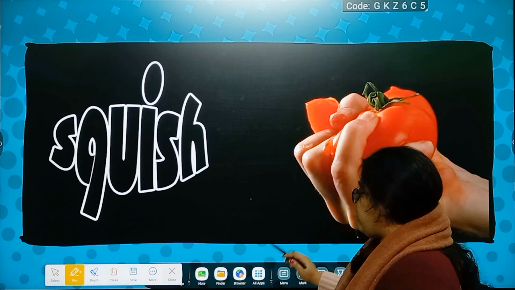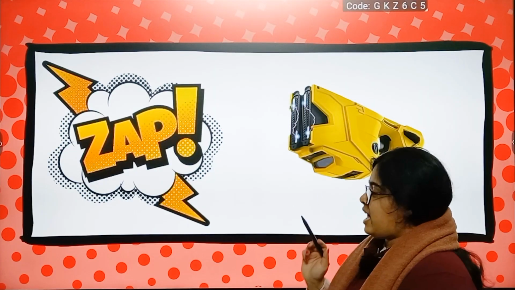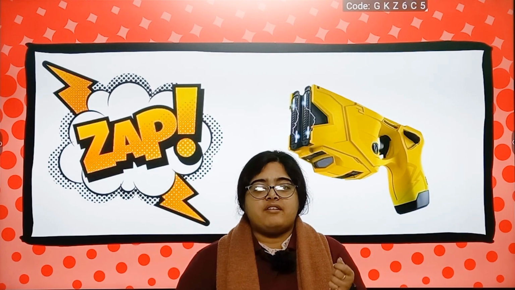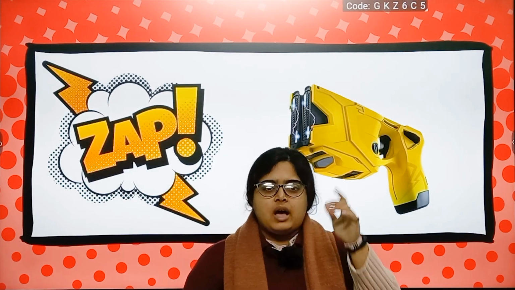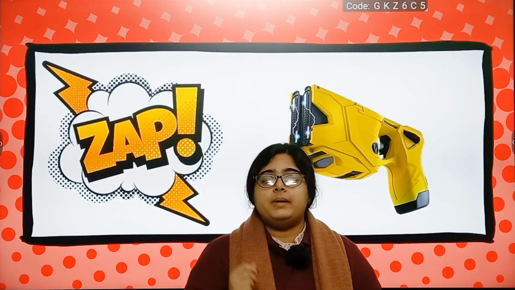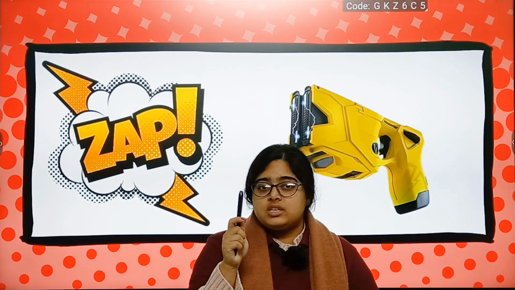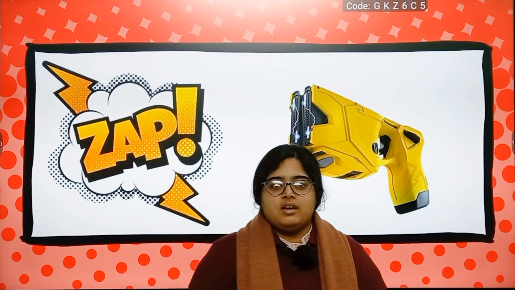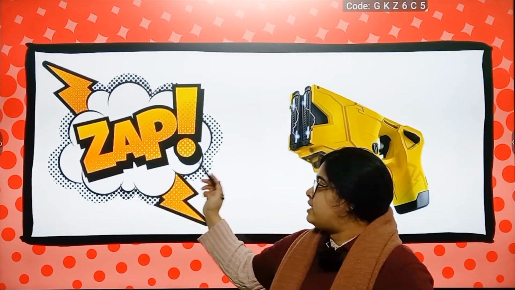Next example we have zap. Most of the things like electrical items have the sound of zap. Nowadays most of the families use an electric stove. We do not use the lighter to light the stove. But most of the time when we use the lighter, the exact tip of the lighter had electricity sparkling, and that made the zap sound, right? So that sound is known as zap.